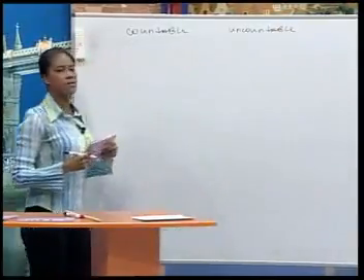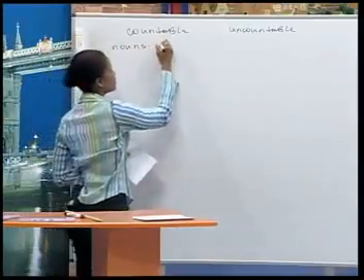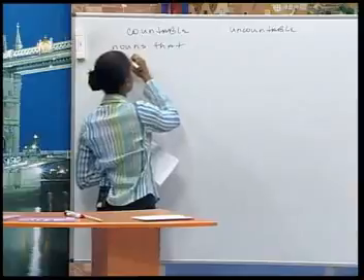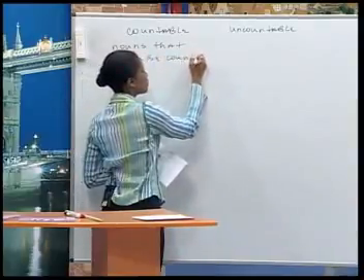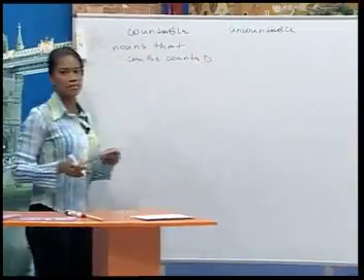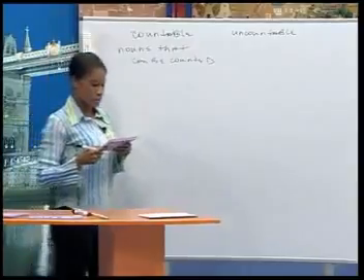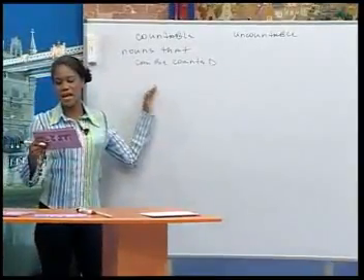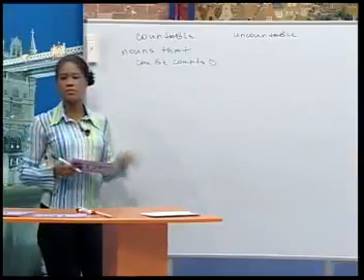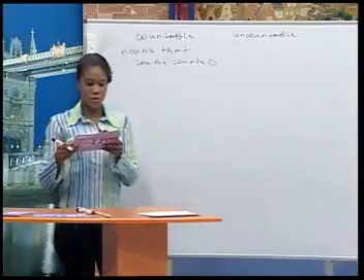With countable nouns, these are the nouns that can be counted. So we can put a number in front of the noun. And these nouns can be plural. We usually make these nouns plural by adding an S, and they're called regular nouns. Okay, let's look at some examples.